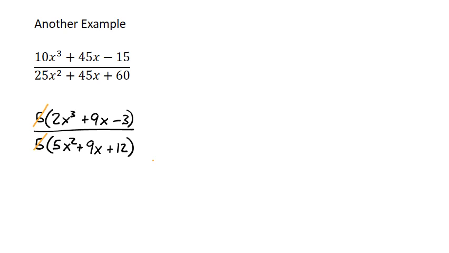So I end up with 2x to the third plus 9x minus 3 all over 5x squared plus 9x plus 12. And again, don't be tempted here to cross out the 9x's. I can't because they're connected to everything through addition and subtraction. The 9x's aren't out front being multiplied by everything like the 5's were. So this is the simplified expression.